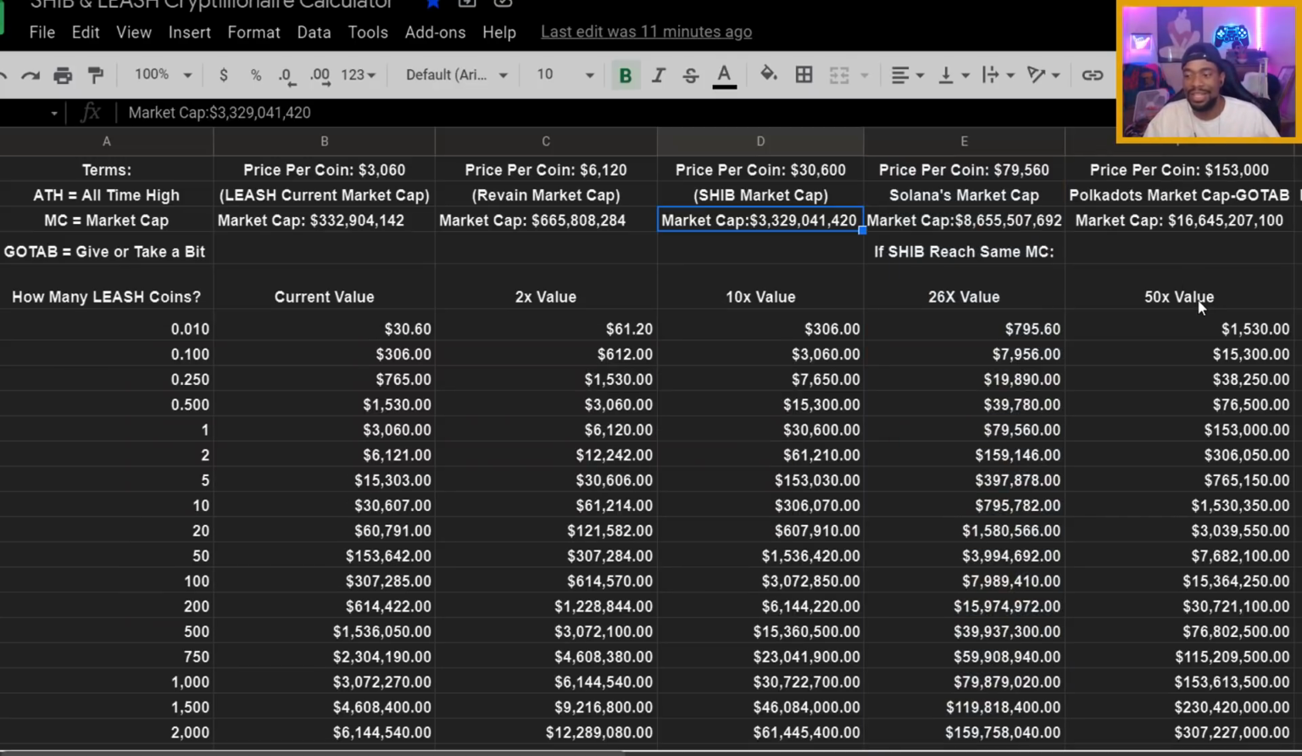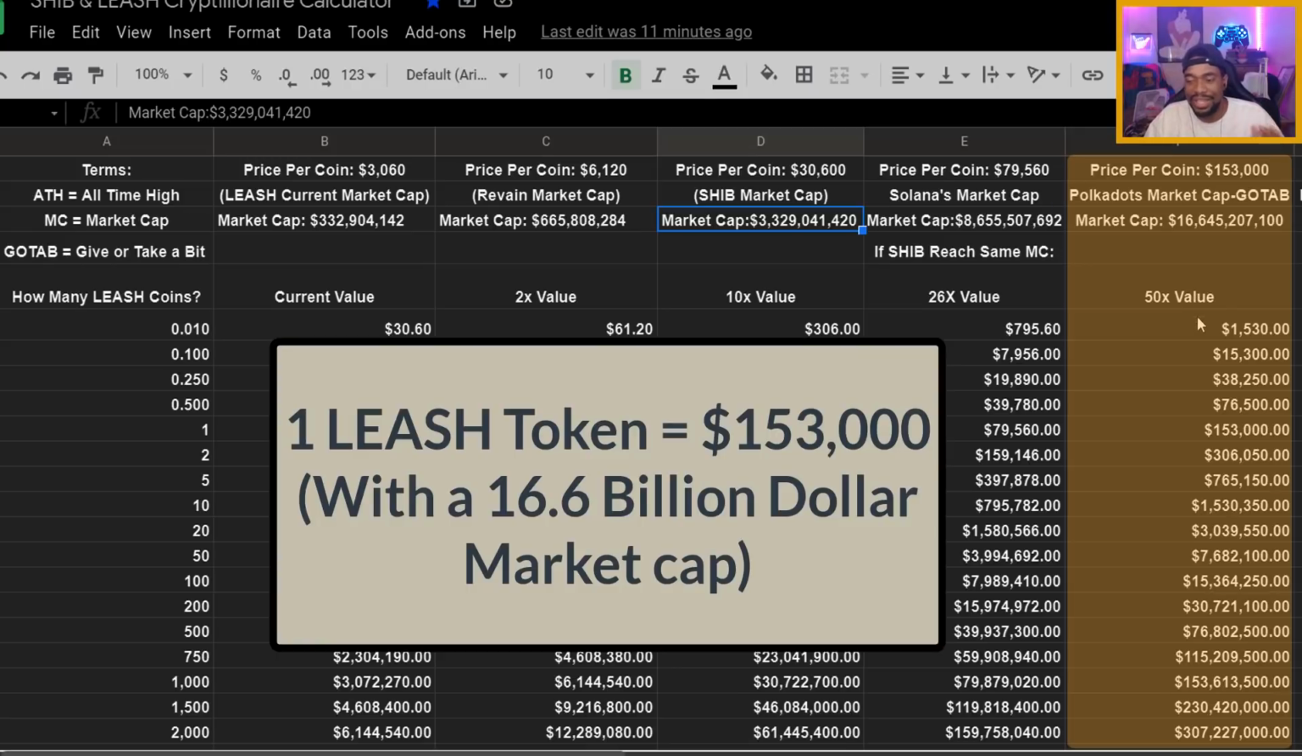So pretty much then it says a 50x value, which is if LEASH was to get 50 times the amount of $3,000, which would be like $153,000 per LEASH token. That means LEASH would be equivalent to Polkadot. Polkadot is also a pretty known, pretty hyped coin. I would say it's more known for its own launch pad, where it introduces new cryptos. That's what it's really known for. But as far as hype and as far as compared to SHIB and LEASH, I don't think it's as great as that. No disrespect to anybody who owns Polkadot.